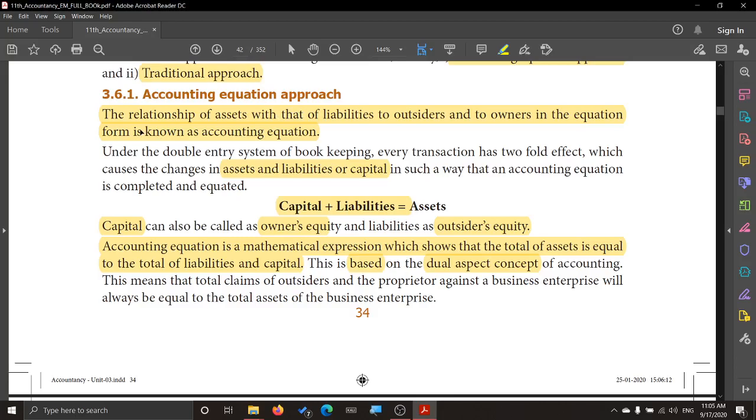Here we say that assets, the relationship between assets and that of the liabilities. Okay, the relationship of assets. Assets, what is that, we have already seen. All that which belongs to the business or which helps in the running of the business to earn profit, and that of the liabilities. Liabilities, payment to the outsiders by the business. The relationship of assets and that of the liabilities to outsiders and to owners in the equation form.